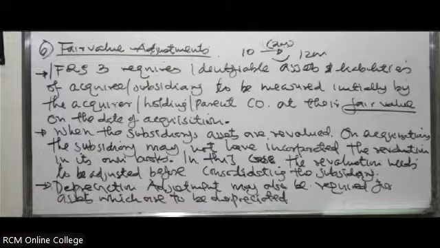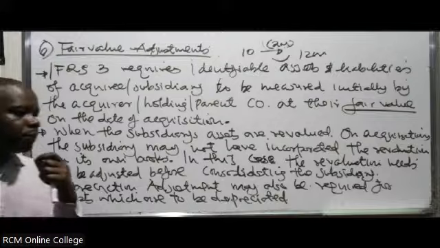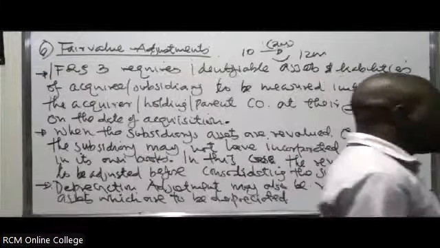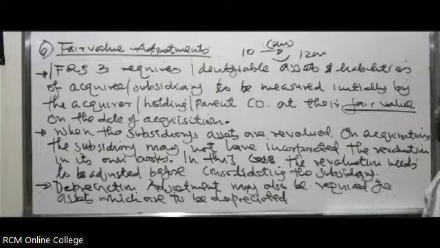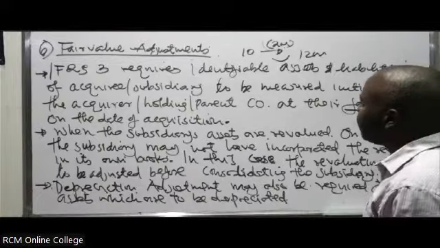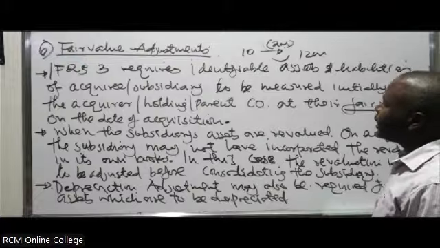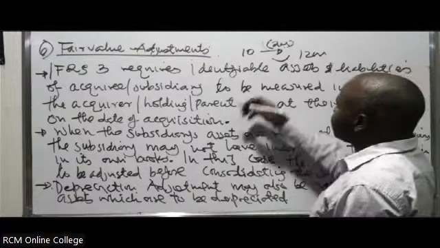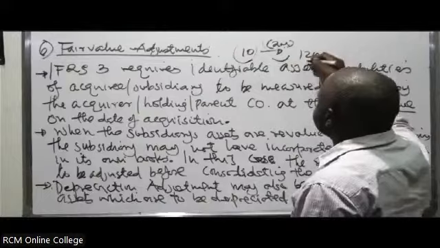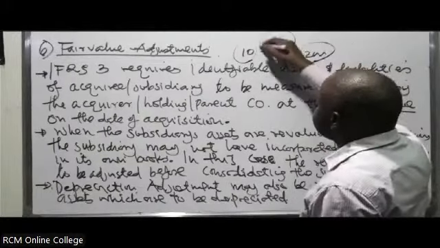So in this case, you consider the depreciation on the revaluation. You also account for it. Now, when you are calculating goodwill, you consider what you call pre-acquisition reserves. Sometimes you'll be told that when the company was acquired, they revalued the assets from maybe 10 million to 12 million. So this creates a revaluation reserve of 2 million.